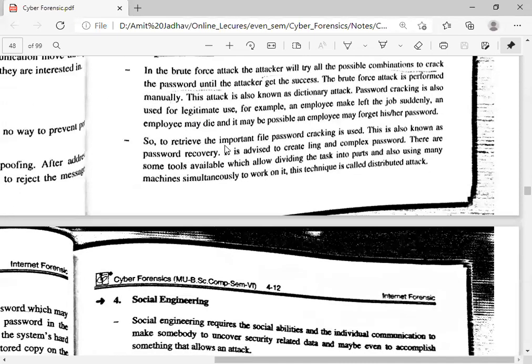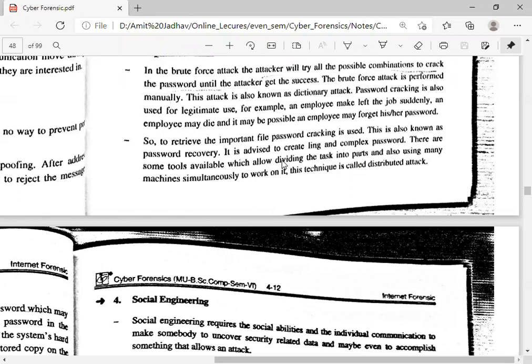So to retrieve an important file, password cracking is used. This is also known as password recovery. It is advised to create a long and complex password. Generally, the user must enter a complex password, which must be a combination of uppercase letters, special characters, lowercase letters, and numbers also. And a minimum of 6 or 8 characters must be there. This precaution must be taken by the user while entering the password.